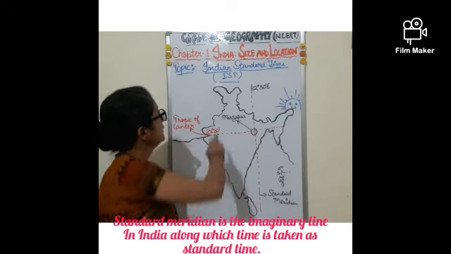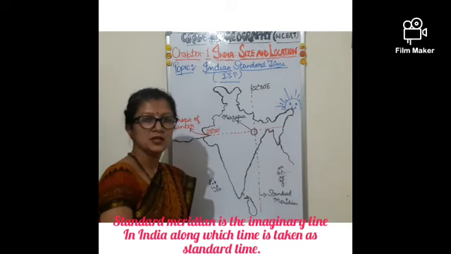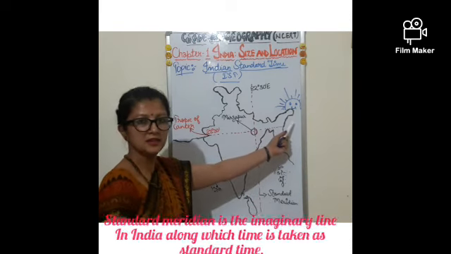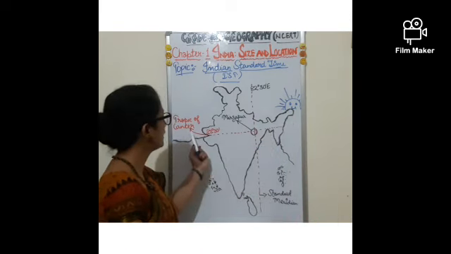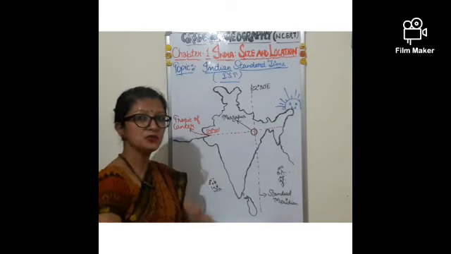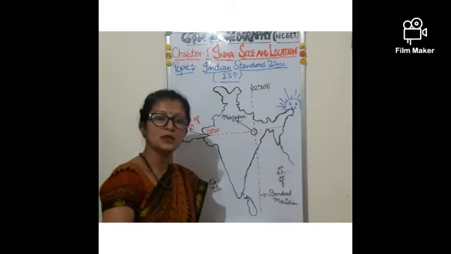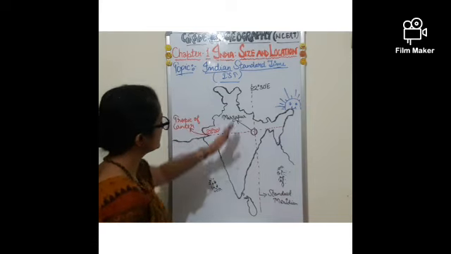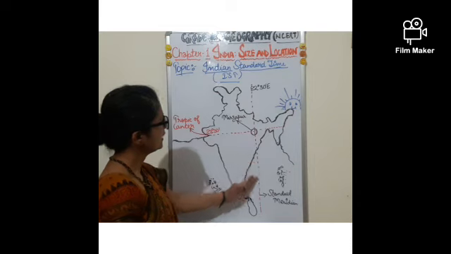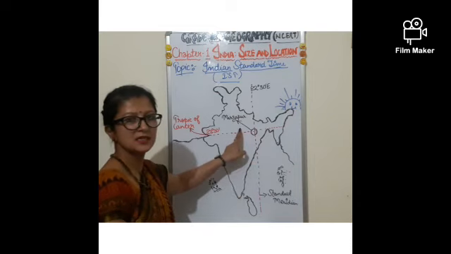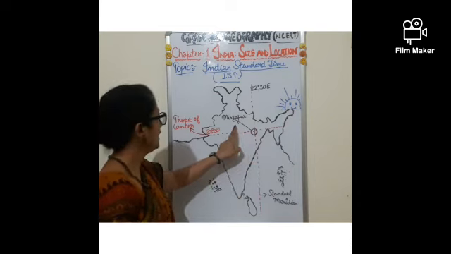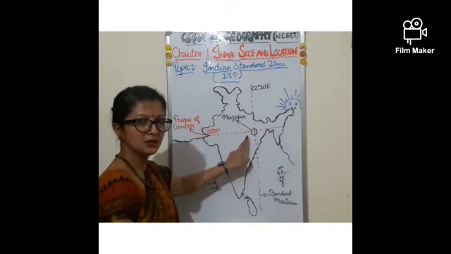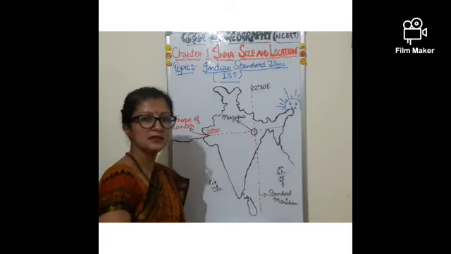Let us understand Indian Standard Time. The sun rises 2 hours earlier in Arunachal Pradesh in the east as compared to Gujarat in the west. But the time shows the same in all watches. How is this possible? It is possible because the standard meridian of time passes through Mirzapur, which is in Uttar Pradesh, and from here it is decided that the time for the whole nation will be common or standardized.